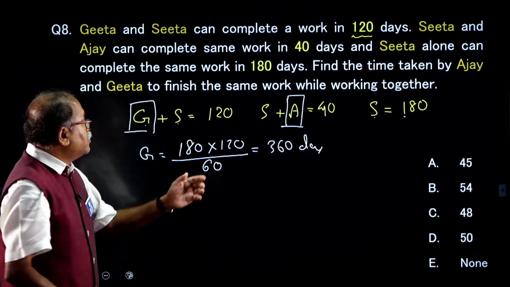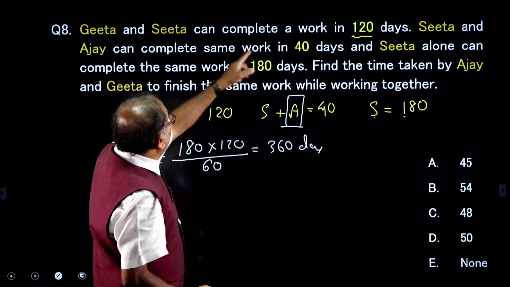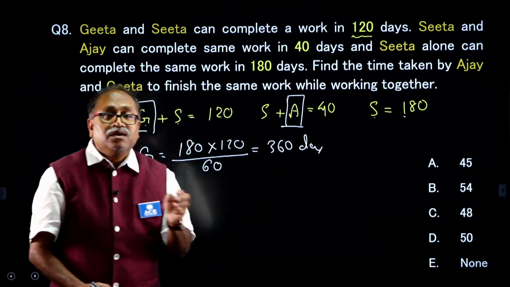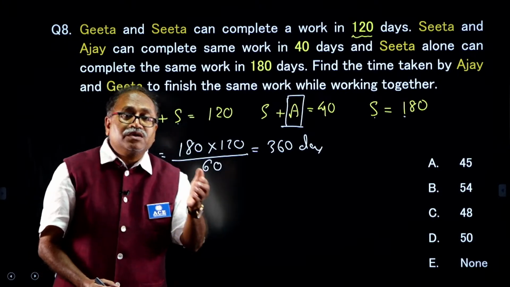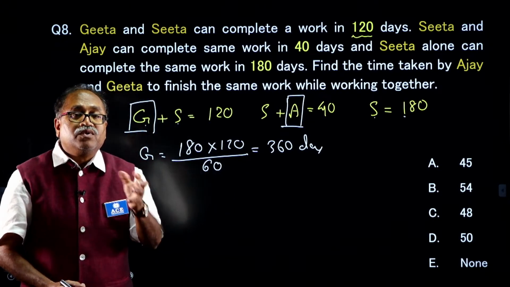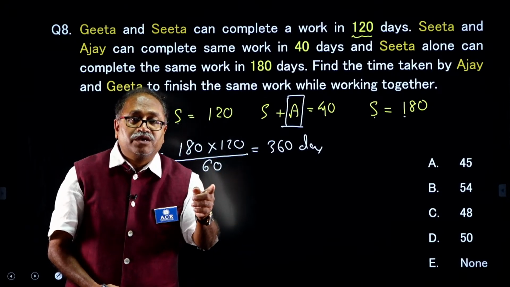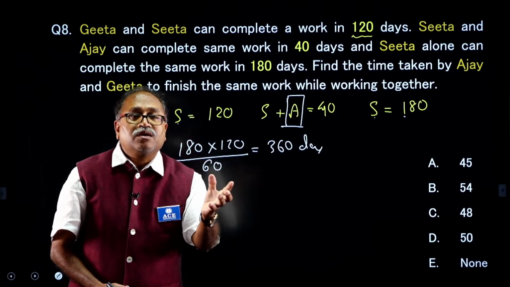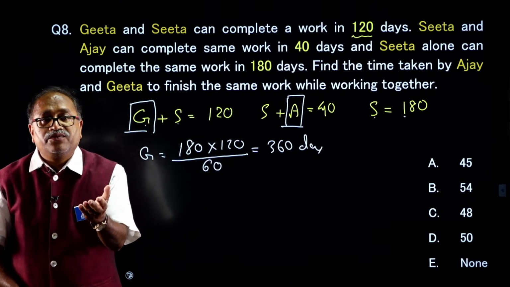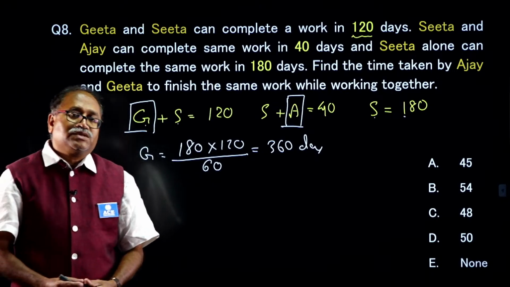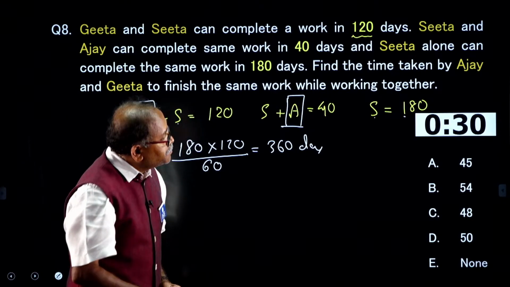Similarly, you can find out A. What does A stand for? Ajay. Ajay alone completes the work in how many days? And once you know A can complete the work in A days and B can complete the work in B days, together they can complete the work in how many days? You can easily find it out. Your time starts now.